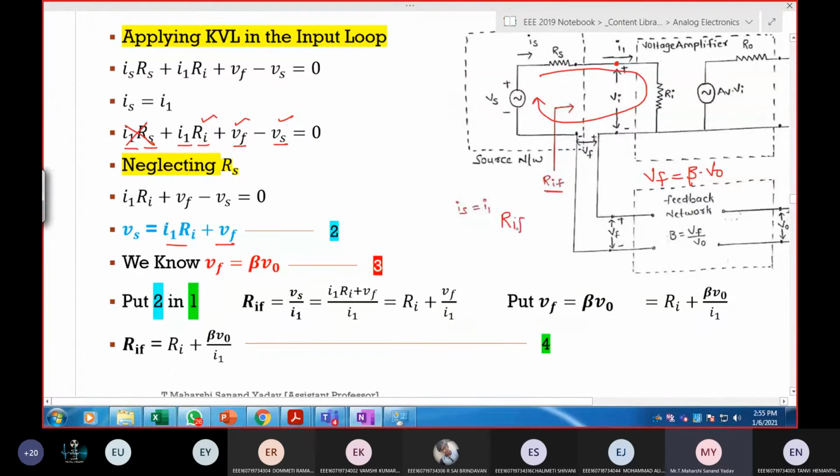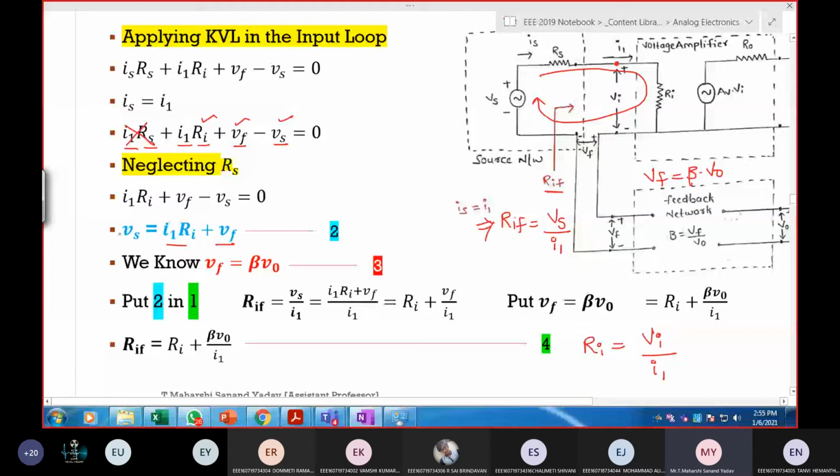So Rif is nothing but voltage by current. Input voltage is Vs and current is I1. Suppose if it is only Ri, then it is input voltage by input current. Okay. So I want Rif. It is defined as the ratio of Vs by I1.